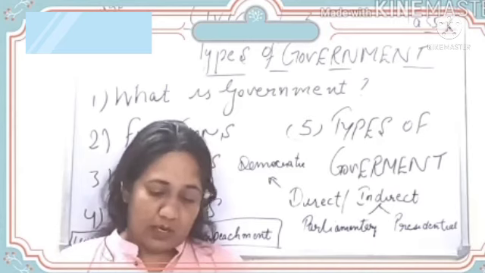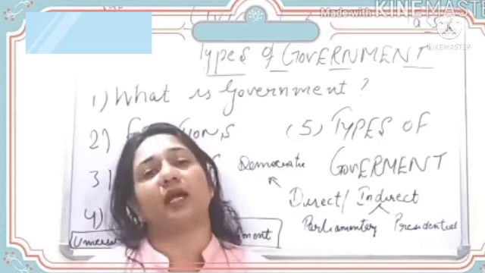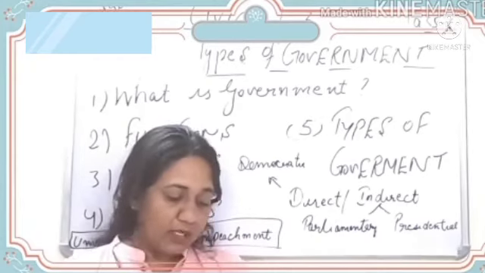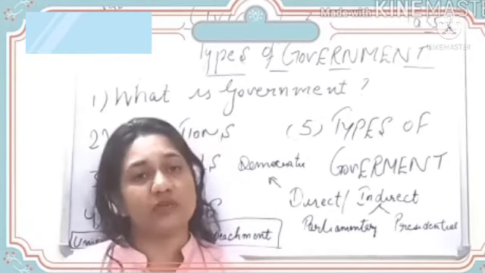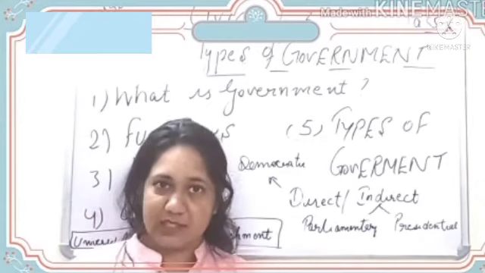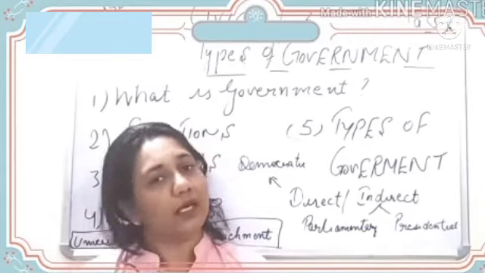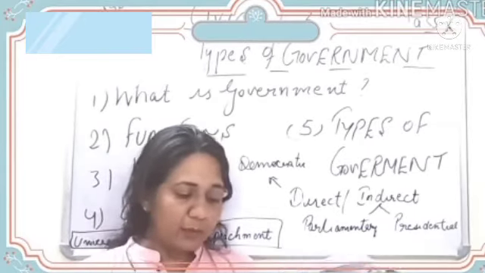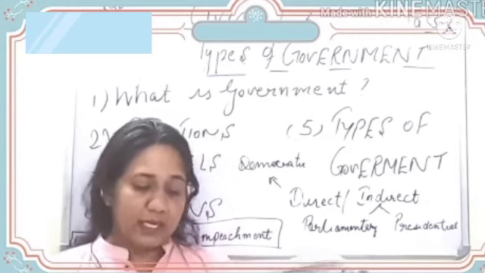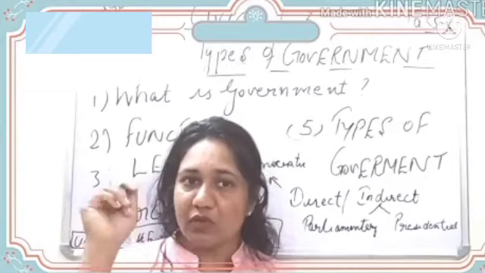Again, read the sentences given below and tick the sentences that are correct. In the monarchical form of government, king or queen has absolute power to rule the country. Right or wrong? Yes. Sole power in the hands of the king and queen, and after his death, it passes into the hands of the son or daughter. The president in parliamentary form of government is elected directly. Is it so? Indirectly. So it is wrong.